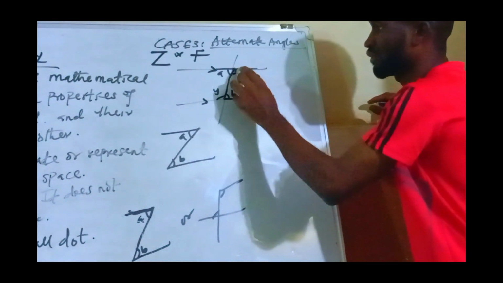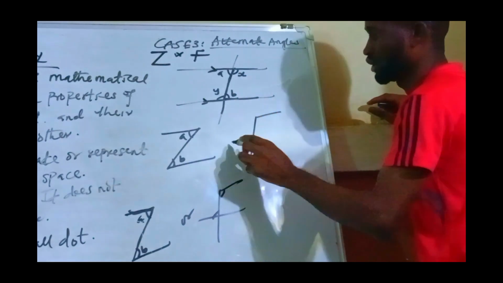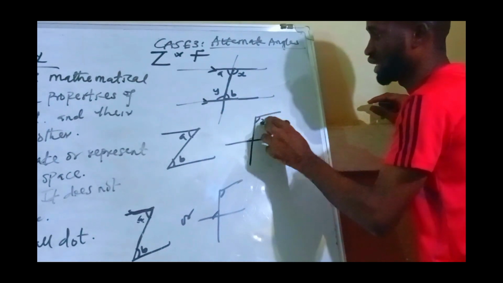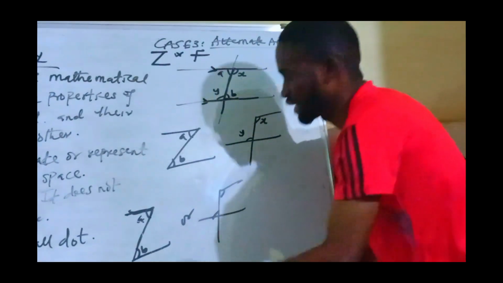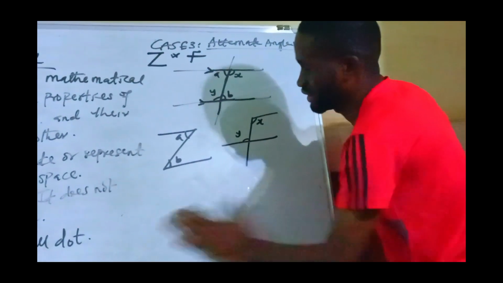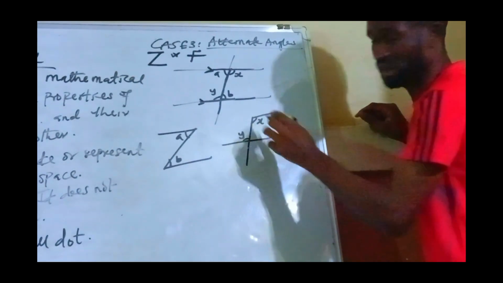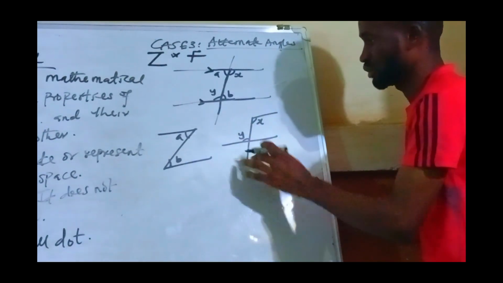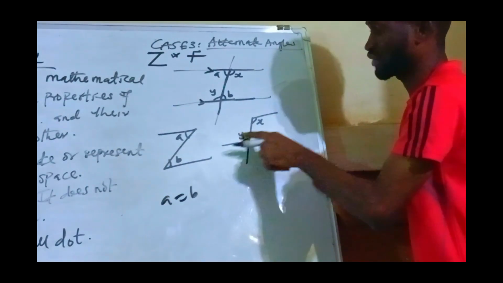Look at F. We have F this way, F this way. Our F went this way. Here is X, and here is Y. So in the F formation, we have here to be X, and here is Y. I hope you're following. So we have here A is equal to B, and here X is equal to Y.